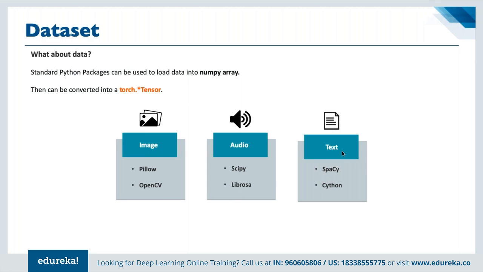And for text data, we have spaCy and then we have Cython, right? So these are different libraries which are used for processing these different data sets here. In image, the most popular is OpenCV. In audio, we have SciPy, and in text, we have spaCy as well. These are the most popular libraries for processing data in these different formats: images, audio clips, and text components.